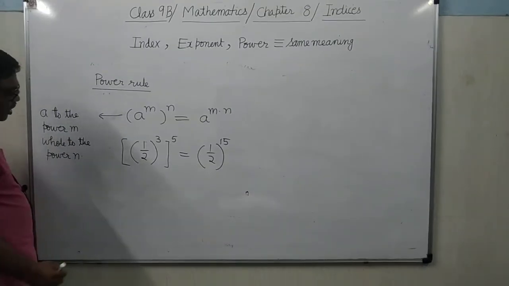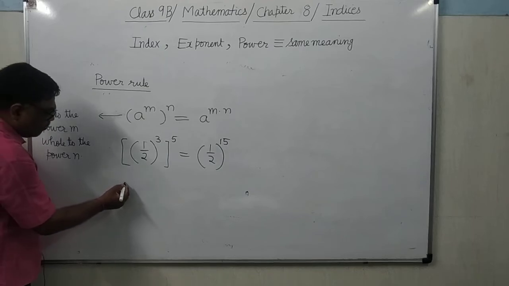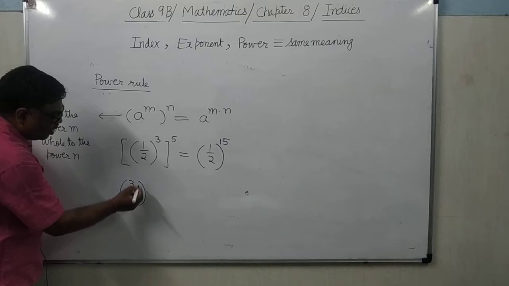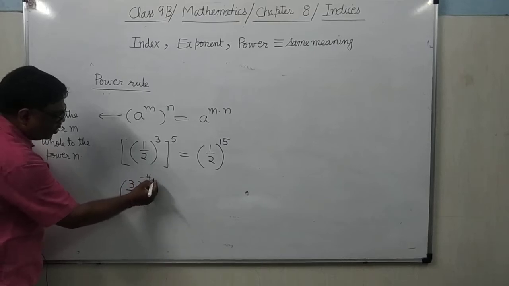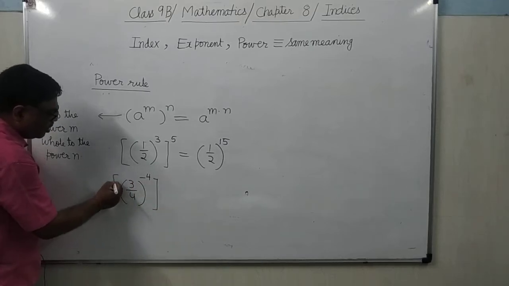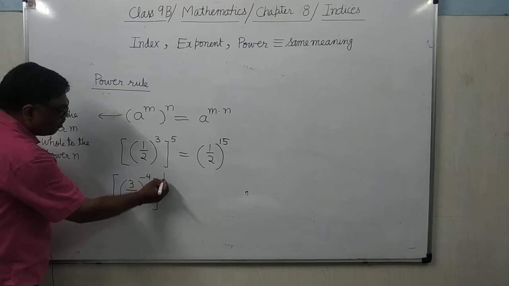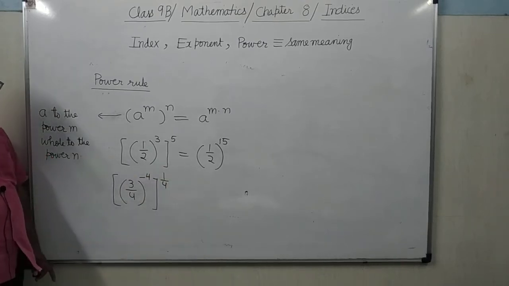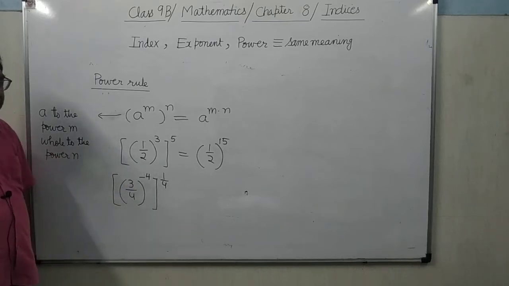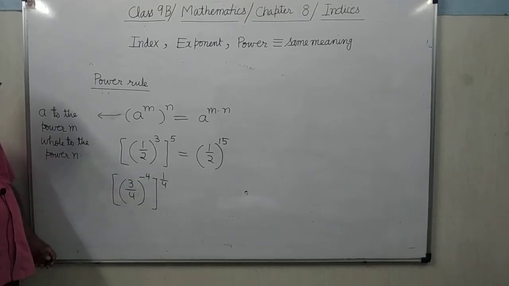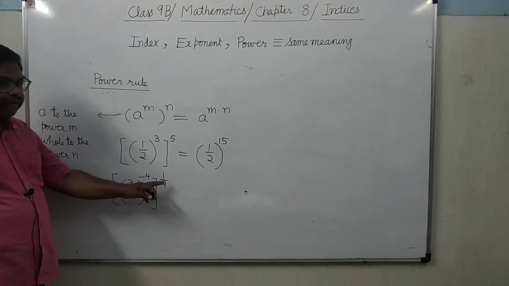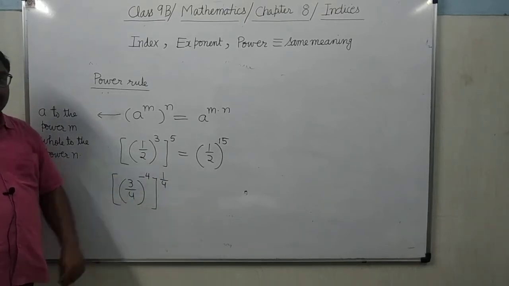Now see here, you can see 3 by 4 whole to the power minus 4, then whole to the power 1 by 4. Here one power is a whole number, the other power is a fraction. Here also the same rule will apply, because there is a power over power.